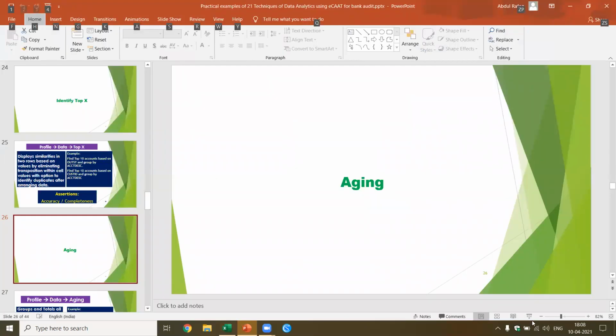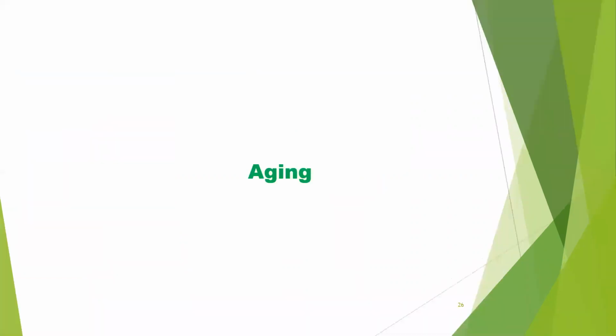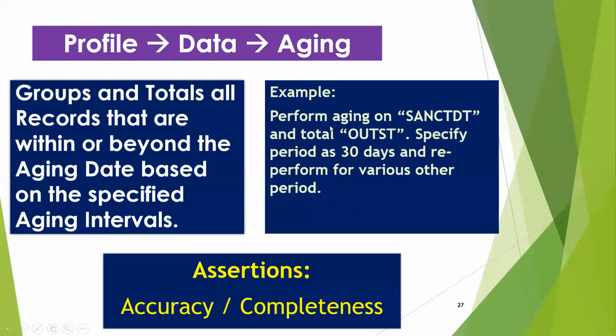Now this is called aging. This is a very interesting function. What do we do in aging? We do aging based on the sanction date and total outstanding. We can specify 30 days, 60 days, and based on that we can get the result.